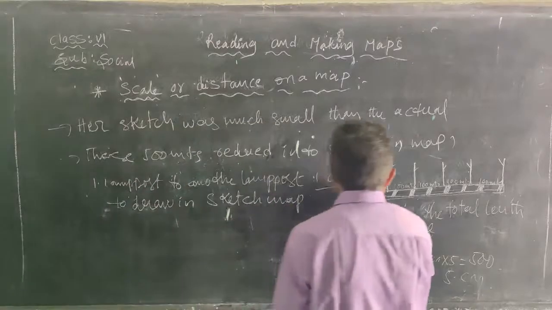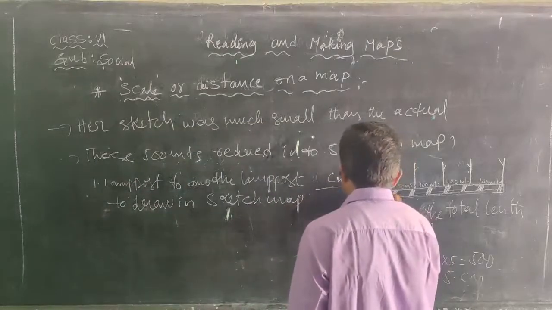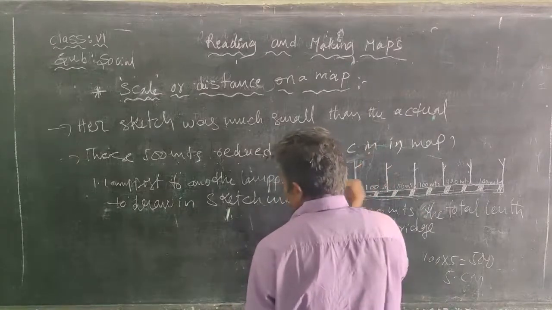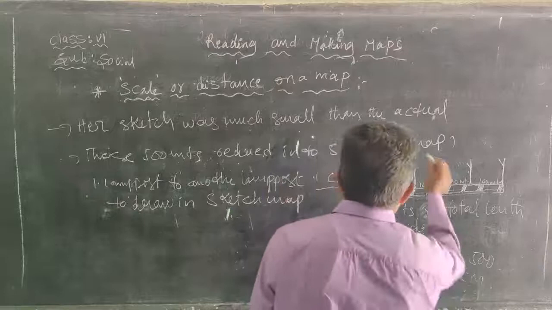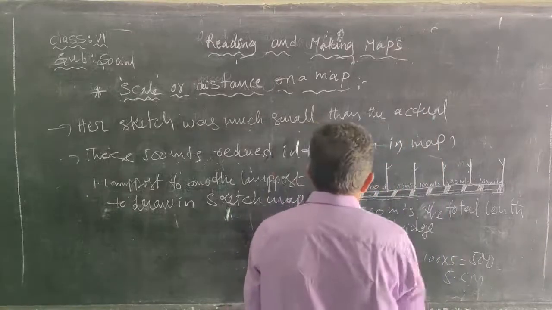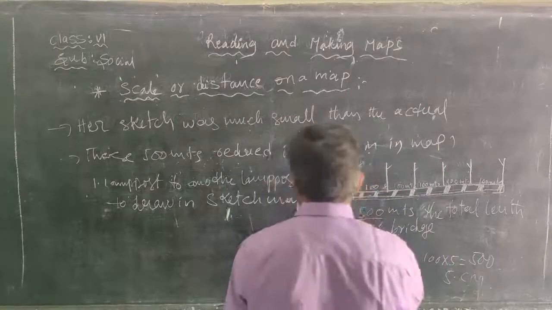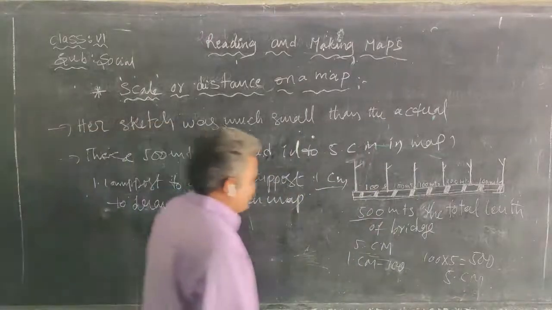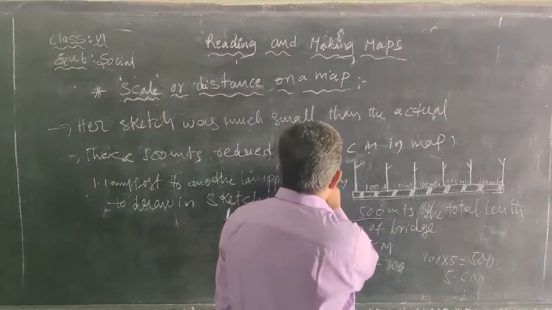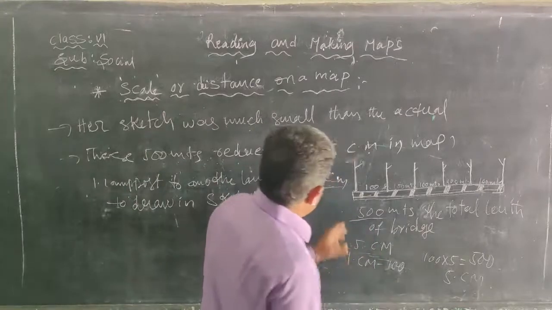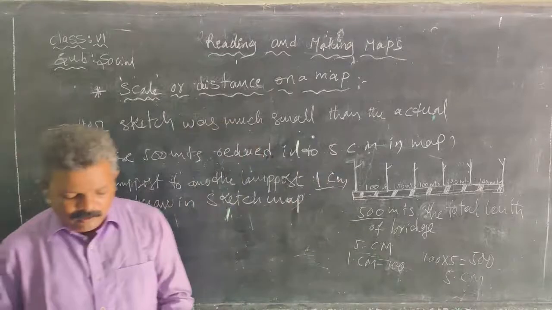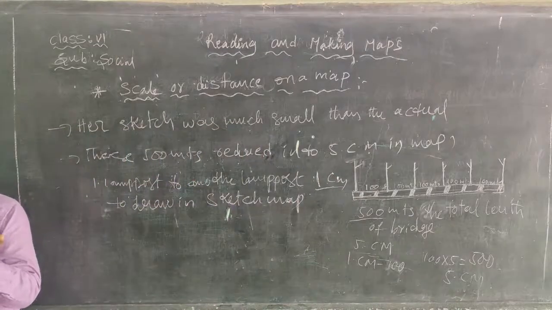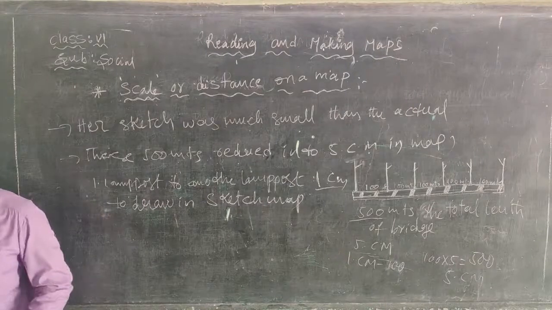So previously, on the bridge, one pole to another pole is 100 meters. To draw the sketch map, the 100 meters is reduced into 1 centimeter. 1 centimeter equals 100 meters.